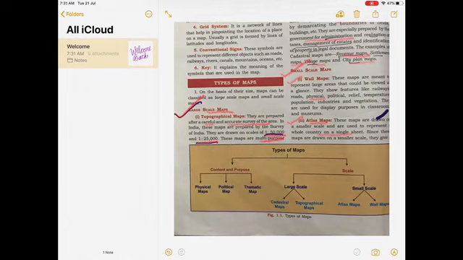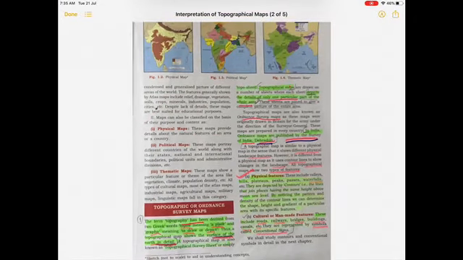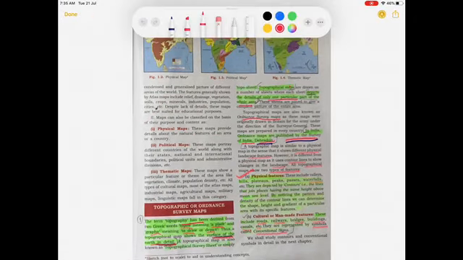So, the atlas and the wall maps are in the category of the small scale map, and they are prepared on a scale of 1:10 lakh. So, that is why they are known by the name small scale map. And with the help of small scale map, we can study a country, a continent, a world. Let's study the topographical map in a detailed manner.